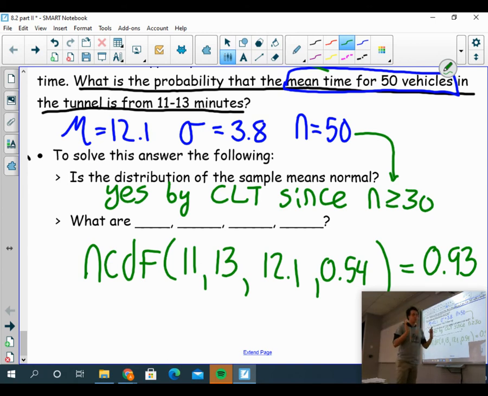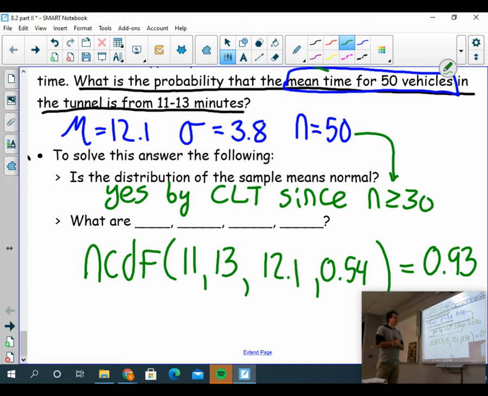Consequently, if they asked me something like, should you be concerned if the average time for 50 cars to go through a tunnel is outside 11 to 13? Yes, I should. Because 93% of the time, the average time for 50 cars to go through is between 11 and 13. So if it's not in that window, I am concerned.